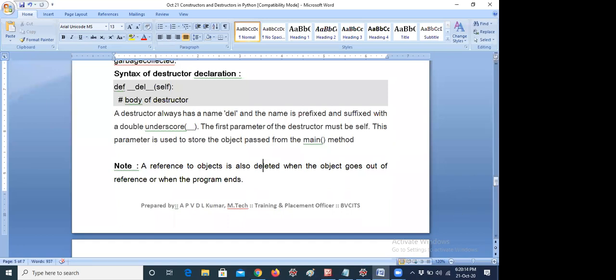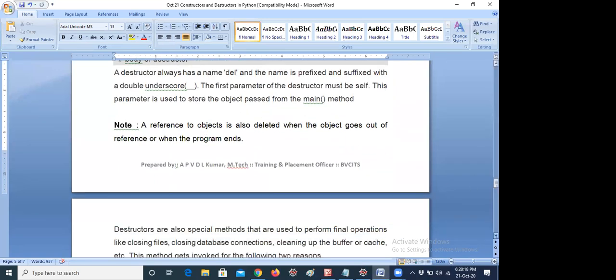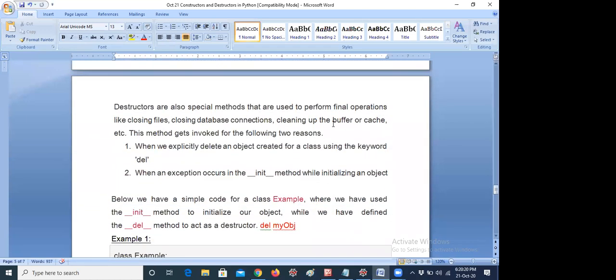Note. An object can also go out of reference, I will tell you, don't worry. Here, we explicitly delete an object created for a class using the keyword del. Destructors are also special methods, and they can be used to perform final operations like closing files. It is just like no use. For example, we already discussed the close method in files.